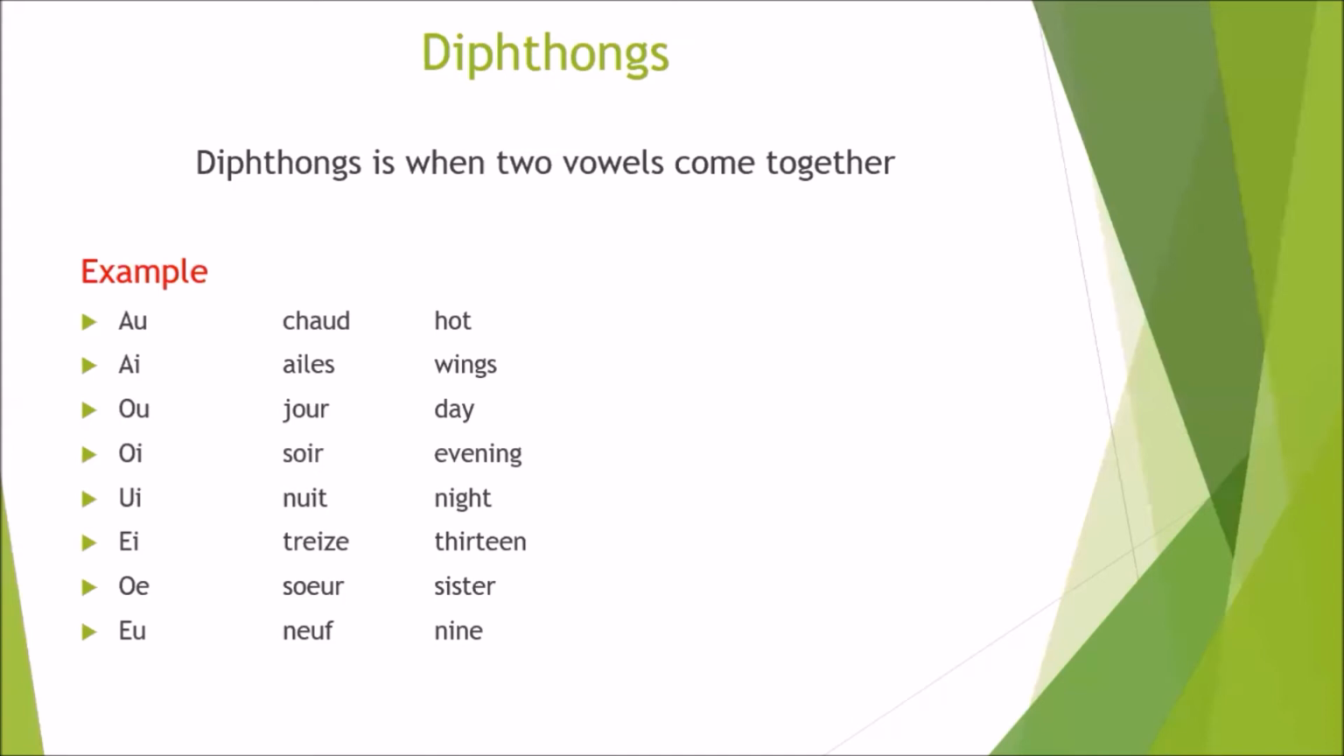Let's repeat it one more time. AU has sound O: chaud. AI: aile. OU: jour. OI: soir. UI: nuit. EI: treize. OE: soeur. EU: neuf.